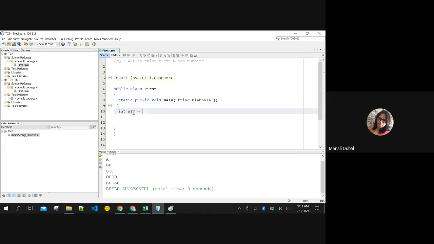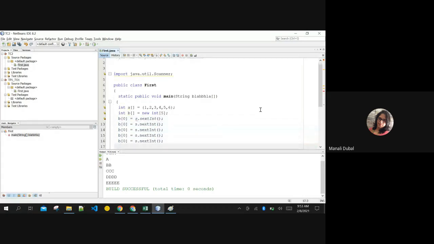See, I'm creating an array with a fixed set of values, comma separated. I am creating another array, B, where I want to input values from the user. Then I can do it like this also. Not importing Scanner, I'm leaving it for you to do. But you can even do it like this, no? Again, this is nothing but a donkey's way of doing it. Is this the correct way to take inputs from the user? No, ma'am.